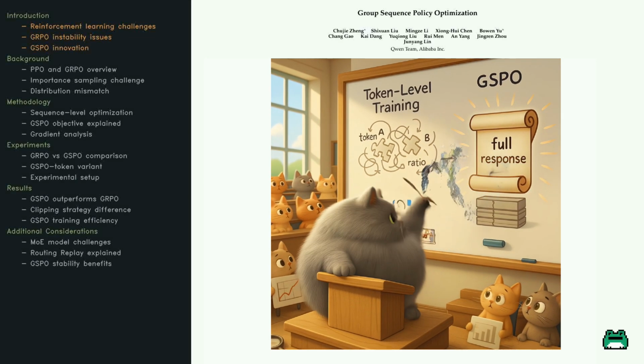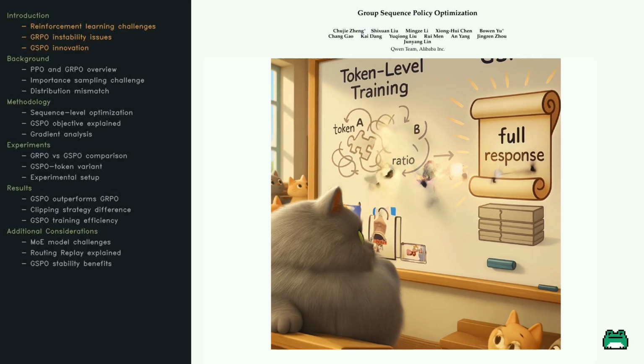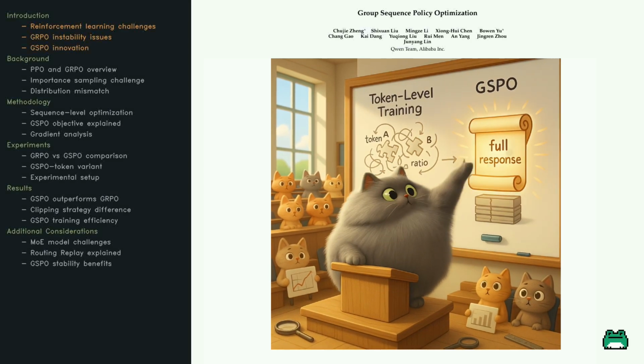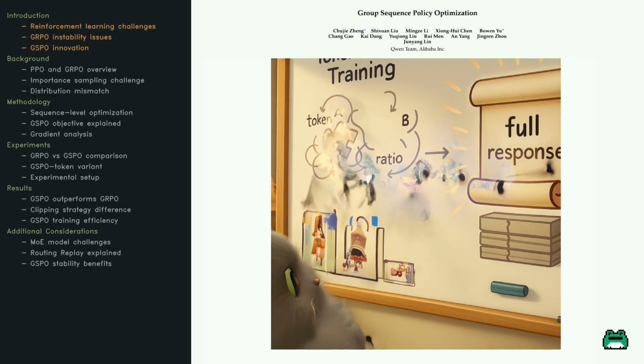You're training a language model, and every word it says gets nitpicked. That's how most reinforcement learning works, rewarding or clipping at each token. But what if we judge the whole sentence, like a teacher grading essays instead of grammar drills? That's exactly what GSPO does.